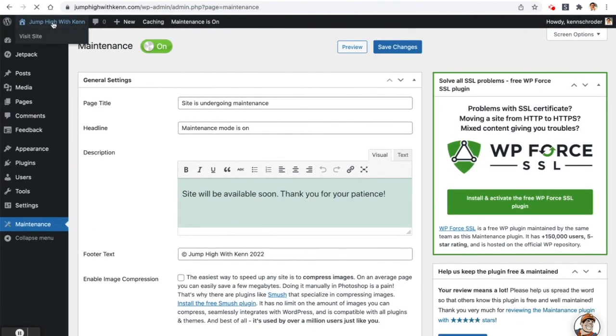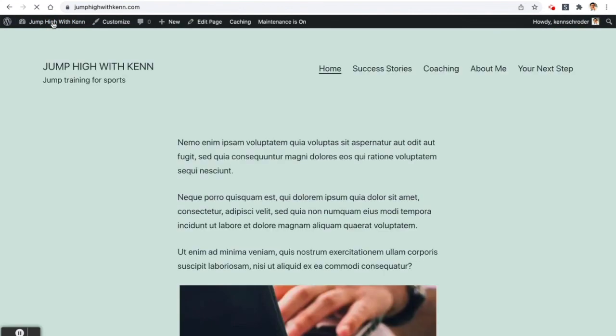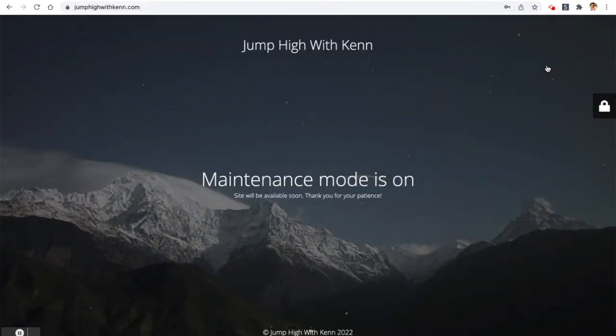So I'm going to click on Jump High with Ken in the upper left. And remember, I'm logged in as the administrator, so I will see the website. It won't give me a maintenance mode message. So what I'm going to do is log out as if I'm someone in the public viewing your site. And this is the new message you'll get. Jump High with Ken. Maintenance mode is on. Site will be available soon. Thank you for your patience. You could actually change the wording here inside the plugin.